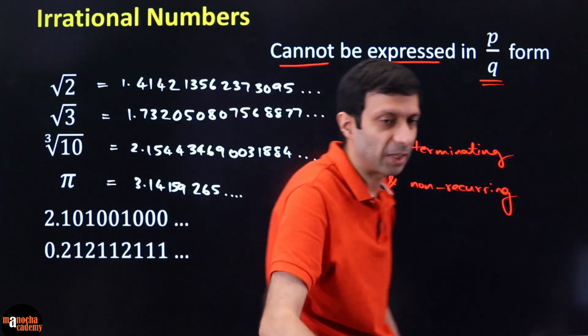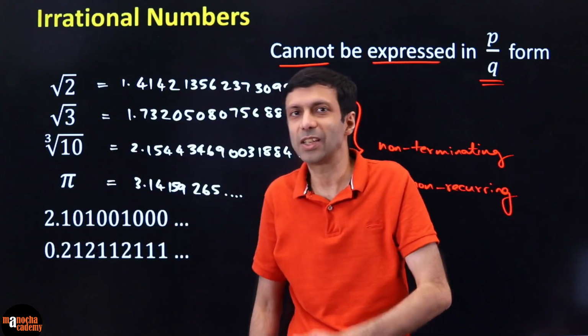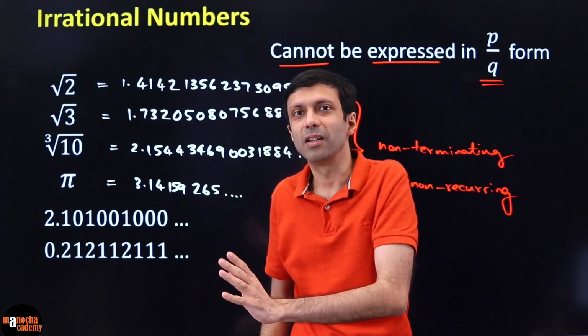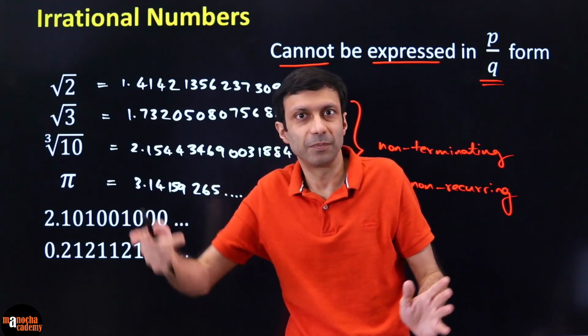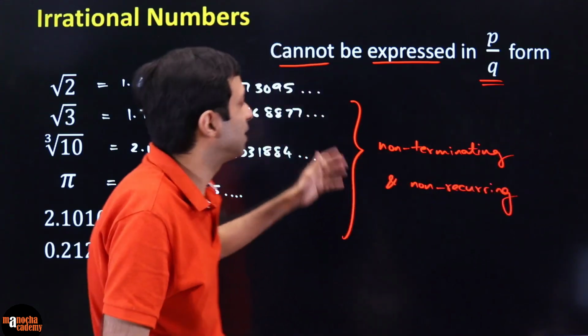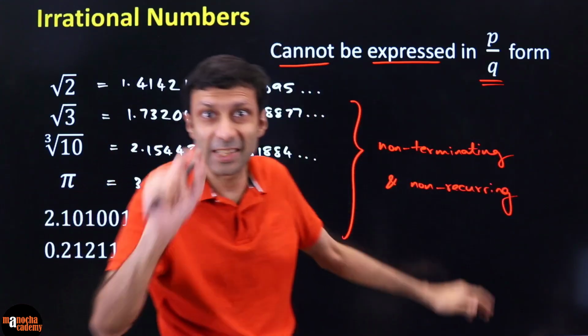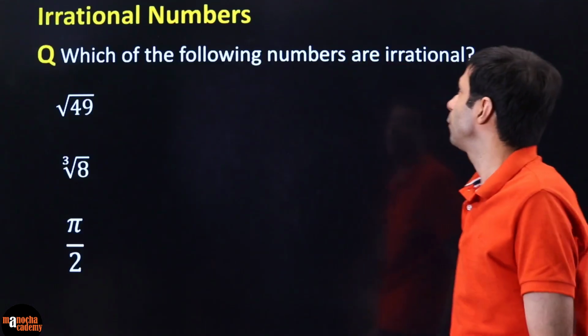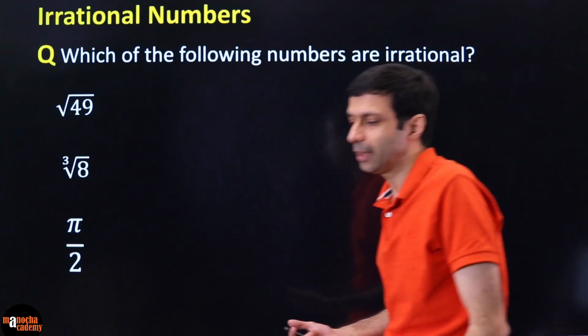Rational numbers are of two types. Again, I'm reminding you, please be clear. Rational numbers are terminating, nice decimals, they finish off, or they are non-terminating but repeating. The opposite is irrational numbers. They are non-terminating and non-recurring. Is this crystal clear to you with these examples? So which of the following numbers are irrational? Can you tell me?